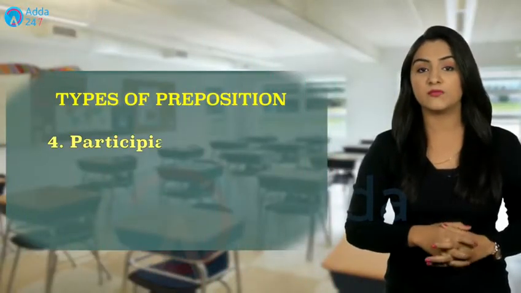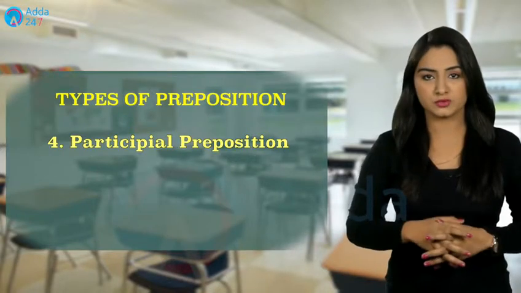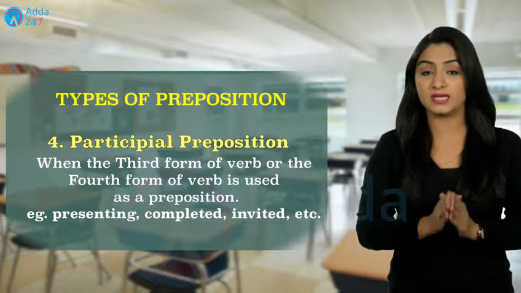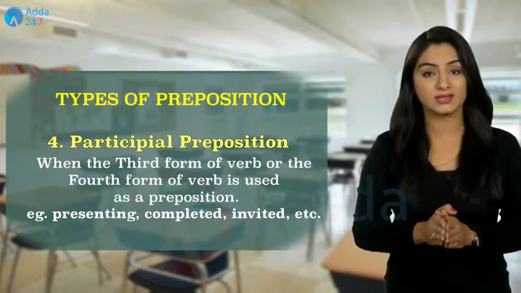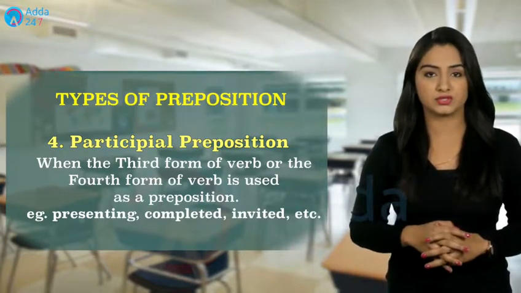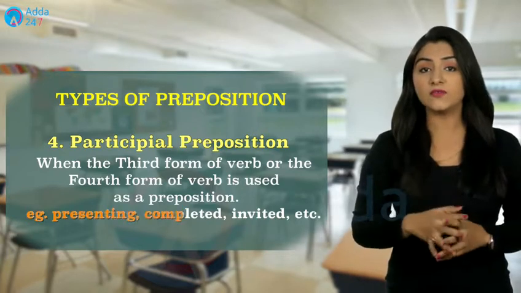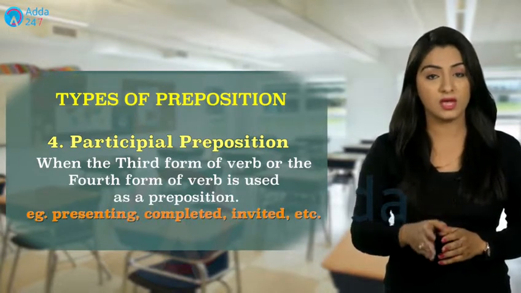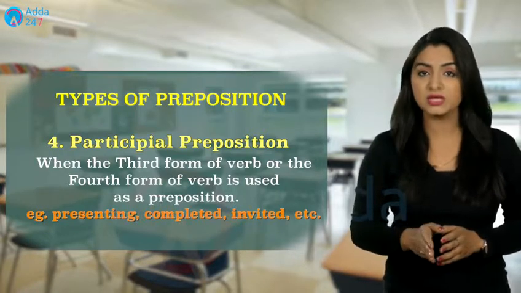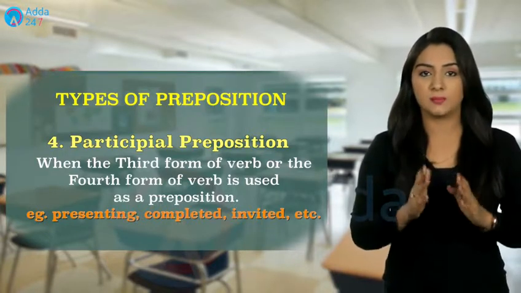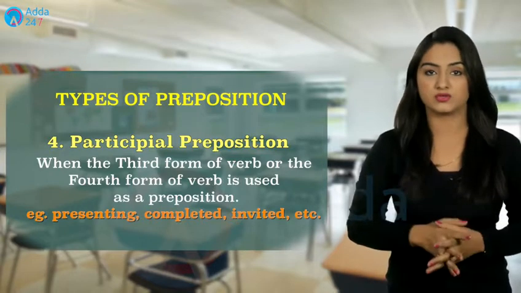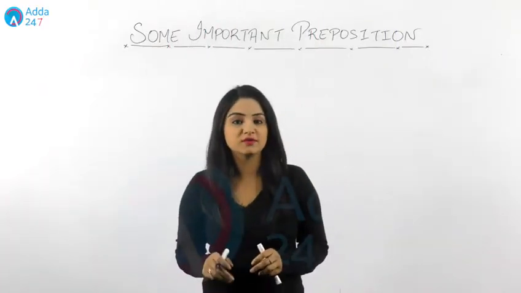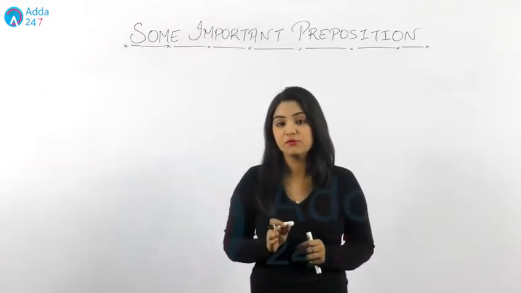And the last type of preposition is participle preposition. Whenever a verb's third form or fourth form is used as a preposition, that is called a participle preposition. For example, the verb's third form is the past participle and the verb's fourth form is the ing form. Whenever they are used as prepositions, they are considered participle prepositions. Now we will discuss some important prepositions after we have discussed the types, functions and meaning of preposition.